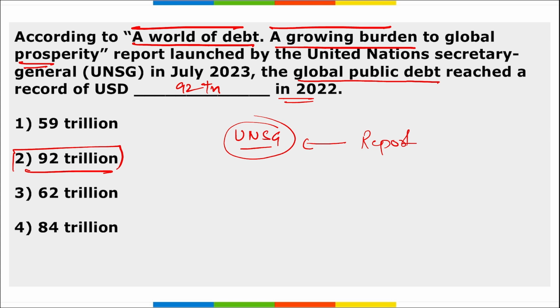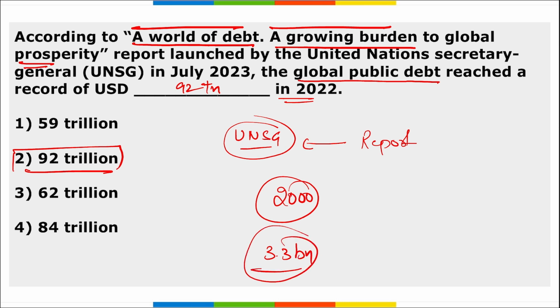And according to them, the report stated that the world debt or the global debt has reached $92 trillion in 2022, which is fivefold since 2000. Correct? According to the report, governments borrowed to counter crises on development, including the COVID-19 pandemic, cost of living crisis, and climate change. Almost 3.3 billion people, that is almost half of humanity, live in countries that spend more on debt interest payments than on education or health.